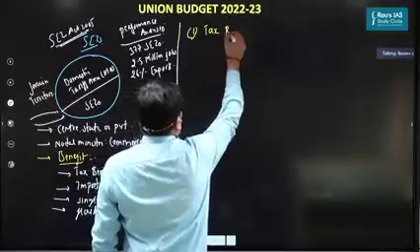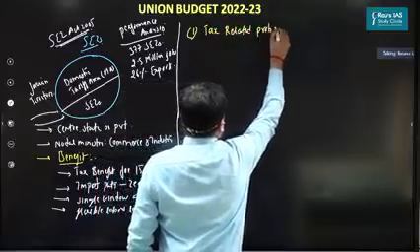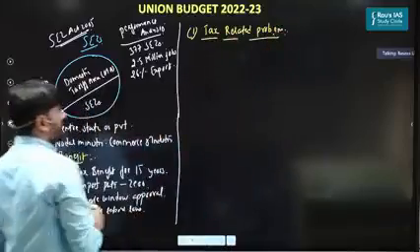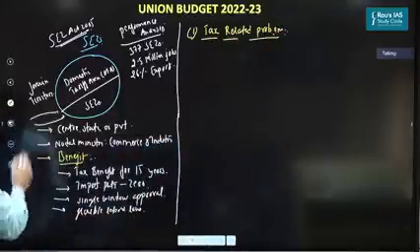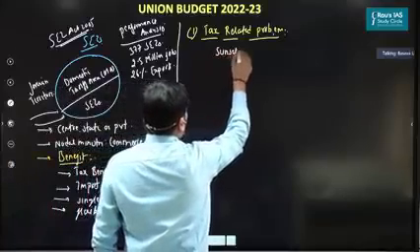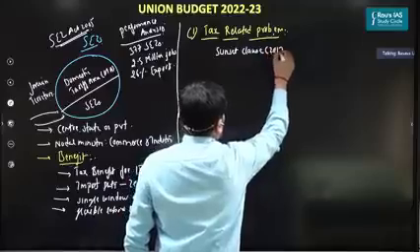The first problem is with respect to tax. So this is the first problem. So what is the problem? Let's understand that. The first problem is with respect to the sunset clause, which we introduced in the year 2017.